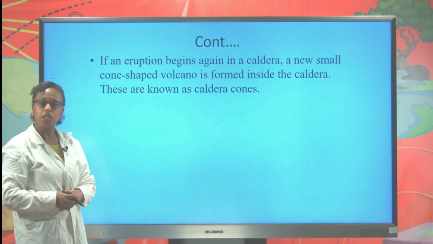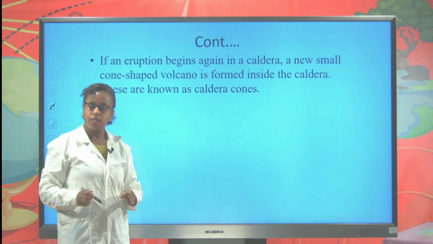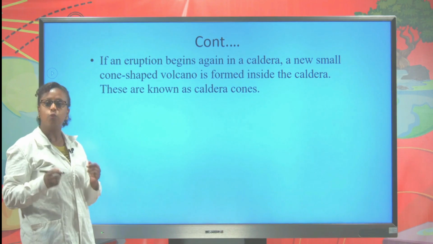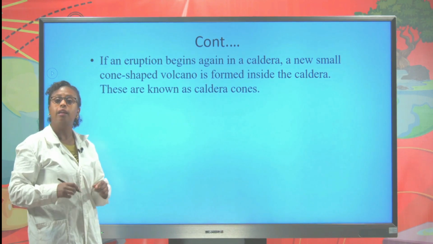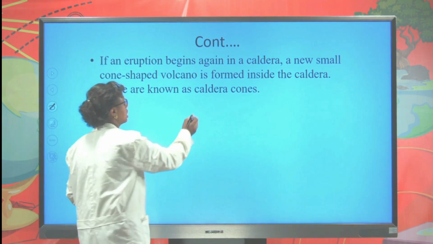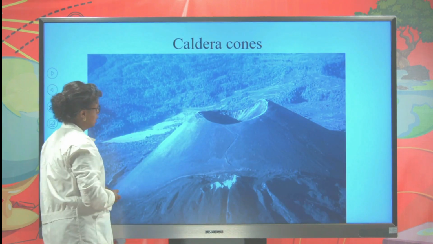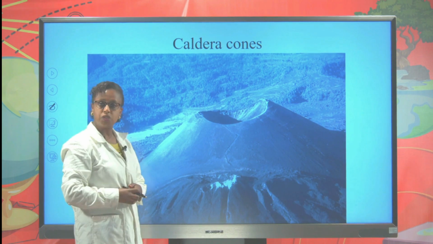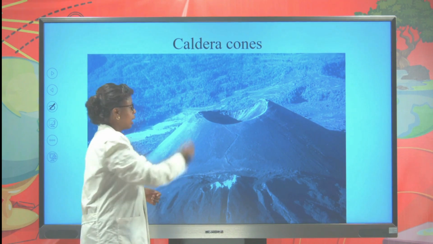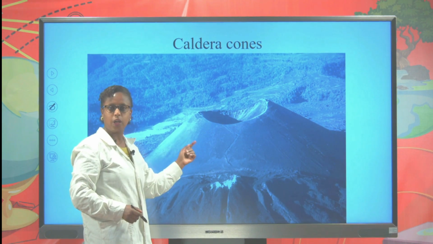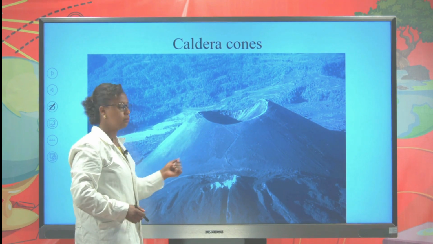If an eruption occurs again in the caldera, a new small cone-shaped volcano forms, and we call this a caldera cone. This is a caldera which is formed when the volcano erupts again in the caldera and gives this cone shape. We call this a caldera cone.